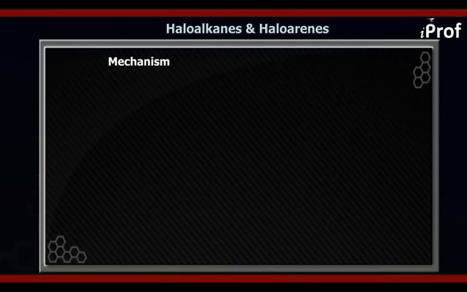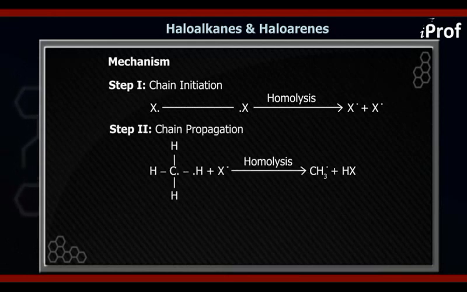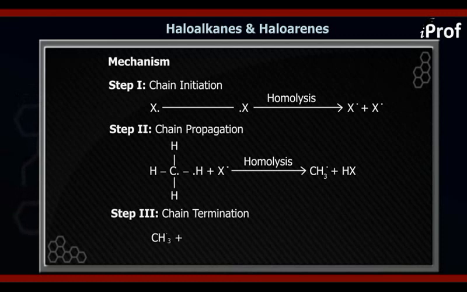Basically the mechanism of free radical substitution involves three steps. The first is the chain initiation step, second is the chain propagation step, and third is the chain termination step.